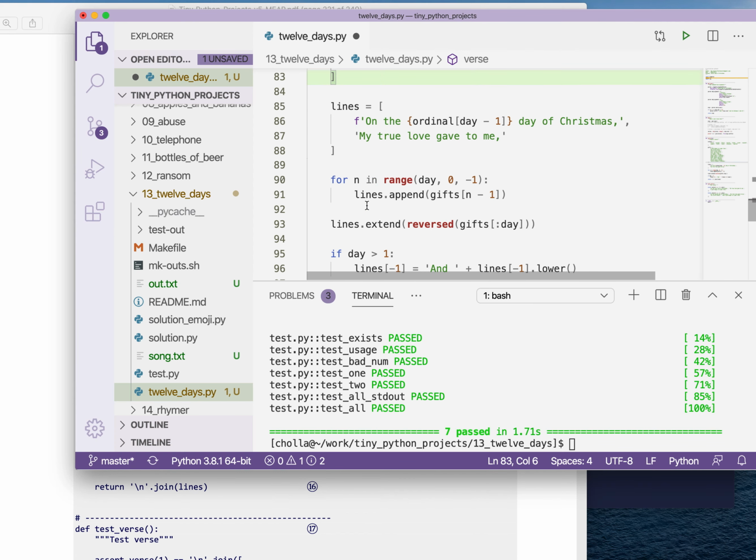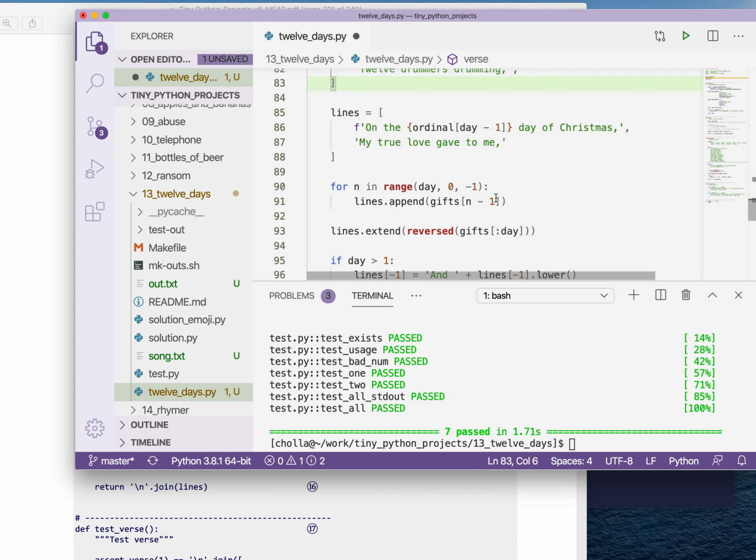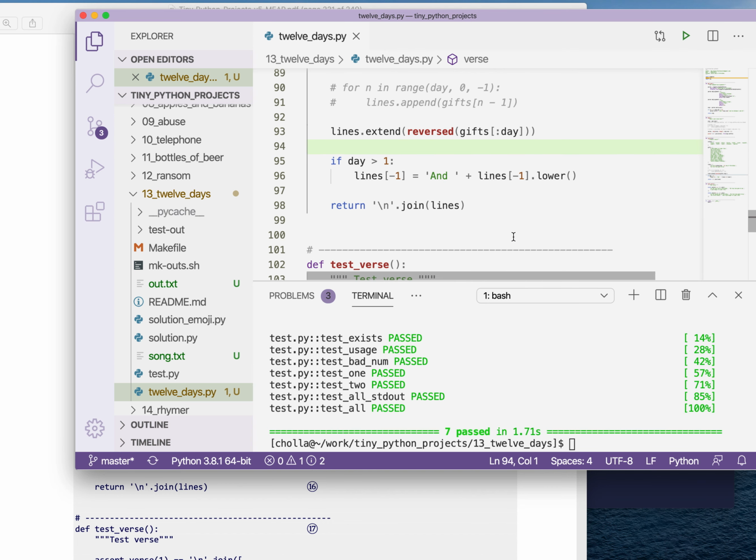Maybe a fairly clever way to write this. This is a longer way to write it out, but this is pretty elegant. I really like the fact that I can slice into that, reverse it, and then extend lines by that. So that is the solution that I wrote for 12 Days of Christmas. I hope you learned something from that, and we'll keep going.